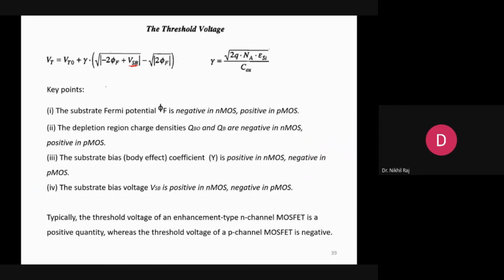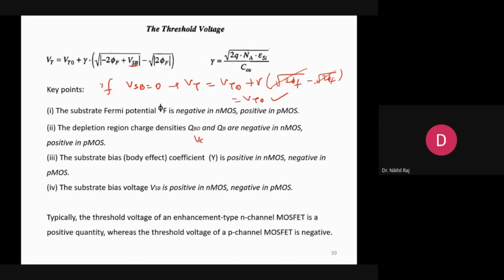Suppose VSB voltage is 0, meaning source and bulk are at the same potential. Then what will happen to the VT expression? VT will become VT naught plus gamma times the square root of the magnitude of minus 2 phi f plus VSB, minus the magnitude of 2 phi f. Since VSB is 0, the mod results in 2 phi f, and the minus mod term is also 2 phi f, a positive quantity. So this is cancelled out, and we get VT naught. There will be no change in the threshold voltage.